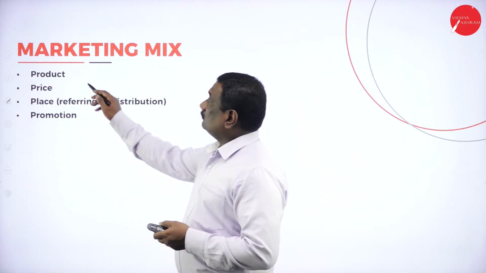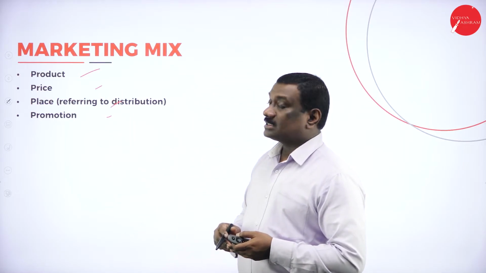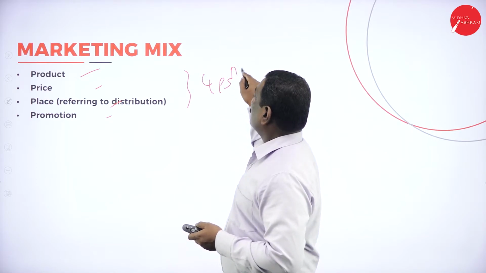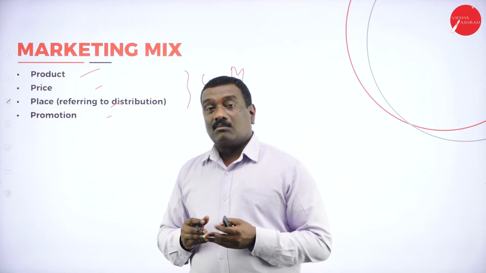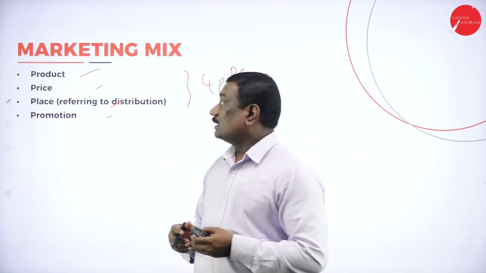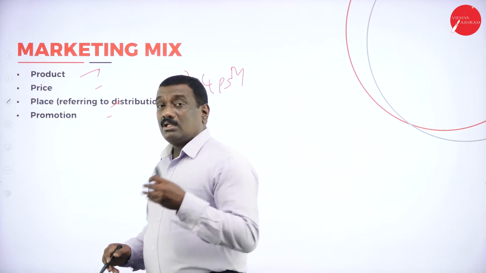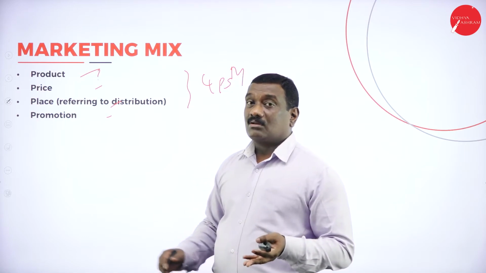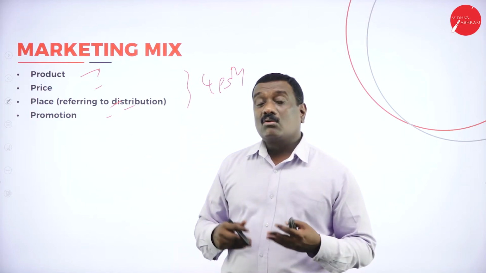Now coming to the 4 important aspects, that is product, price, place and promotion. We call this the 4 P's of marketing. So what is a product? It is a physical thing or a commodity which satisfies human wants. Now price: in order to buy that particular product, you need to fix a price. The price which you pay in exchange for the value of that product is called price. Place refers to distribution, where you are going to sell it.